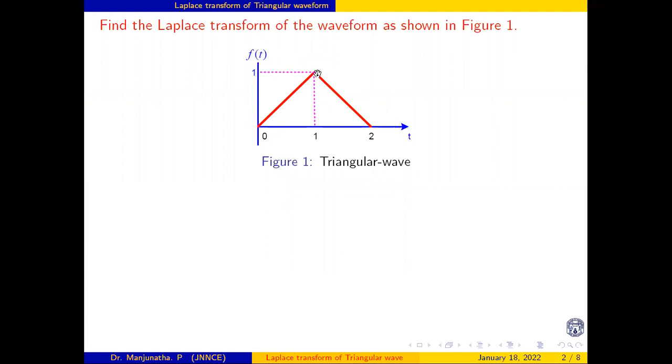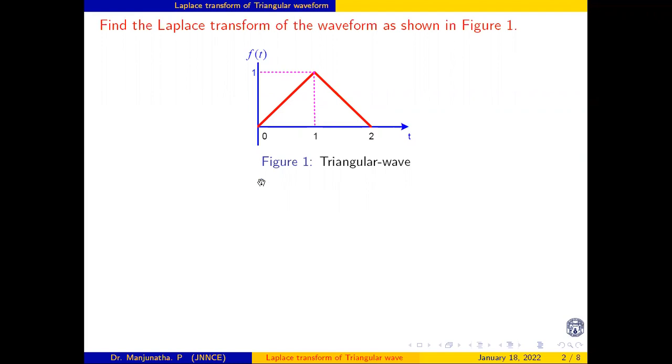We know the Laplace transform of some predefined functions like unit step functions, ramp functions, exponential functions, sinusoidal functions. So in this case, we use a ramp function, so that we will represent this waveform in terms of ramp functions. And the slope for this is 1 by 1.